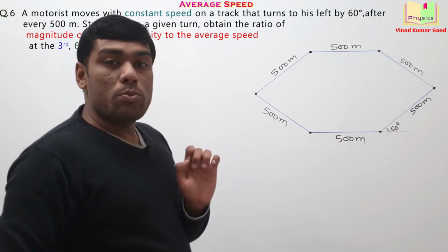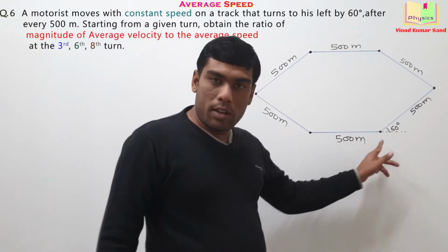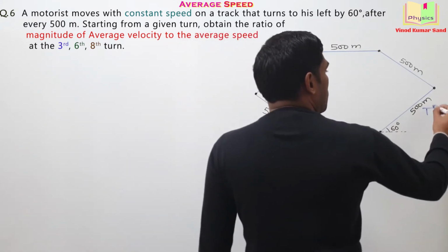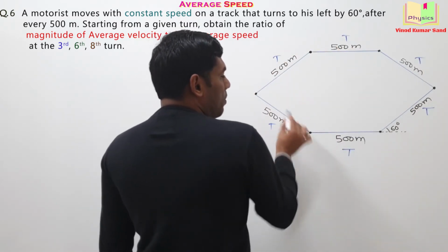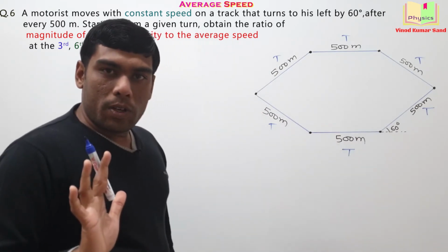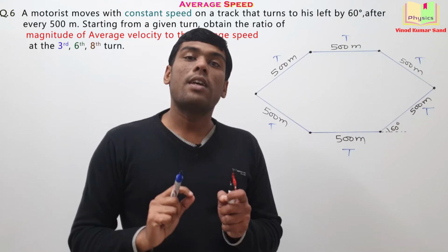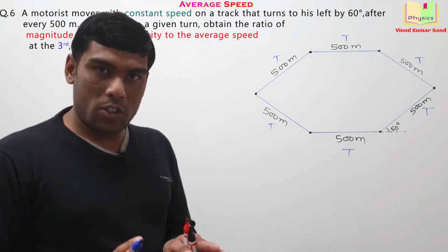Particle is always moving with a constant speed. So in covering this 500 meter, if the particle is consuming time t, then in covering this 500 meter or this, every time it will take up the same amount of time. Is it okay? Question is asking us the ratio of the magnitude of the average velocity and the average speed.